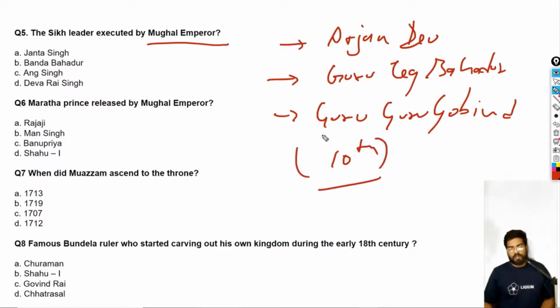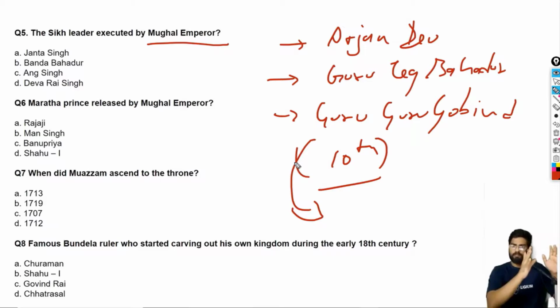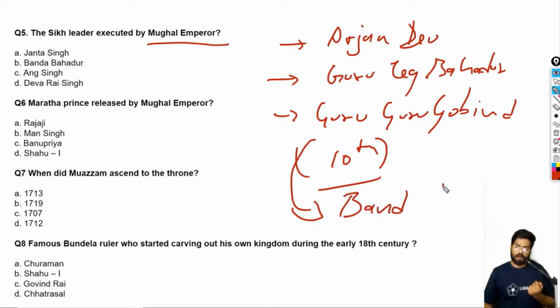After Guru Gobind Singh, the last Guru, there were a bunch of chieftains, and one of the chieftains was Banda Bahadur. This Banda Bahadur was actually a dacoit, a plunderer.